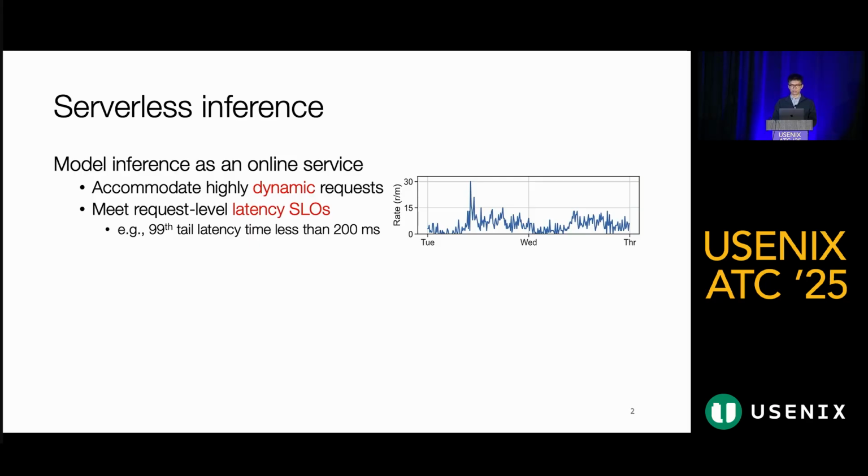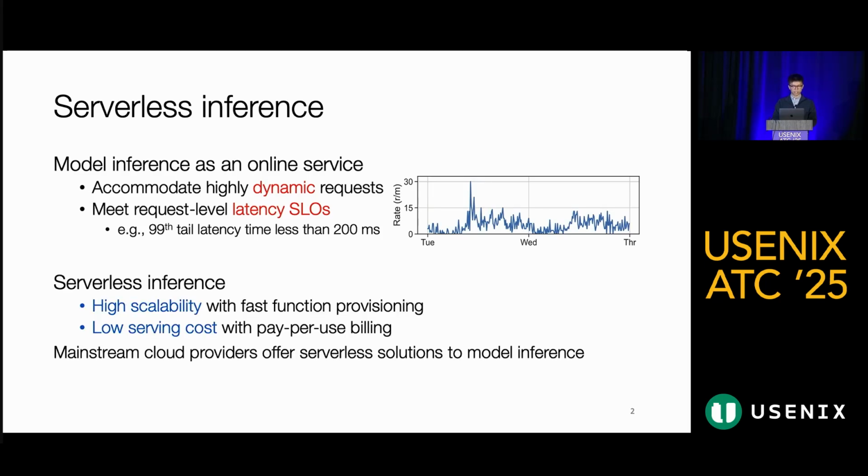Online services are also required to meet strict latency SLOs, such as ensuring 99% of the requests are served in under 200 milliseconds. So among the cloud offerings, serverless is well fit to host the inference tasks. First, it promises high scalability and allows functions to be quickly provisioned on demand, enabling elastic resource management. It also adopts pay-per-use billing and achieves cost efficiency. And the mainstream cloud platforms, including AWS and Alibaba Cloud, have enabled serverless-based solutions for model inference.